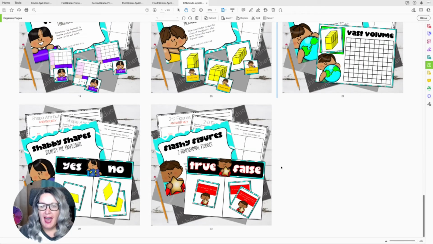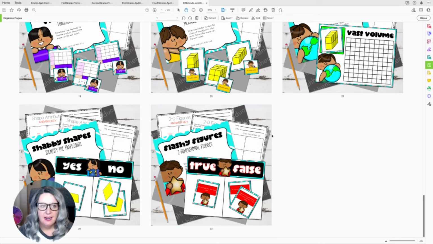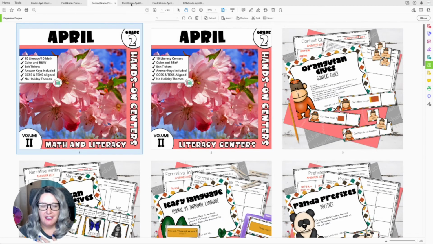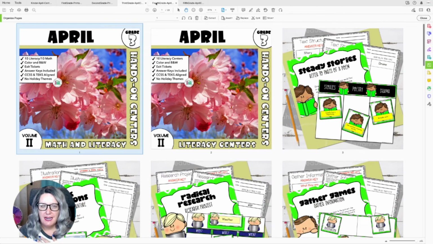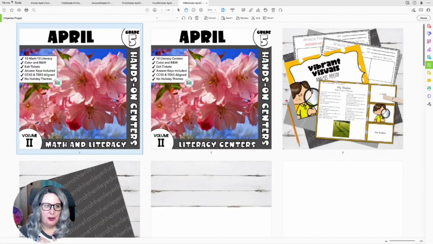So that is going to conclude all of our math and literacy centers for the month of April. And again, just a reminder, kindergarten is pink, 1st grade is teal, 2nd grade is coral, 3rd grade is green or a lime, and then 4th grade is navy, and 5th grade is a dark gray.